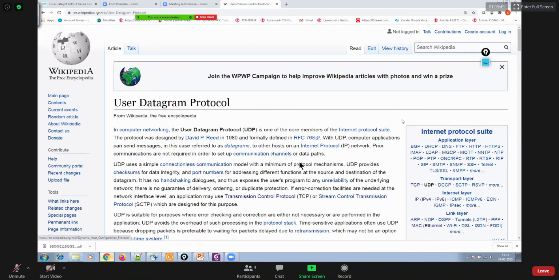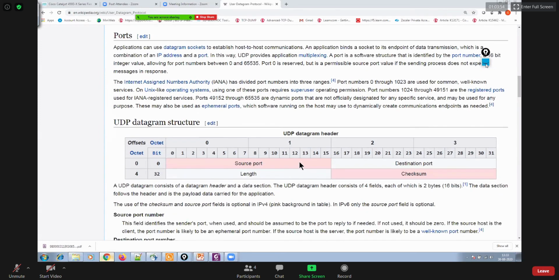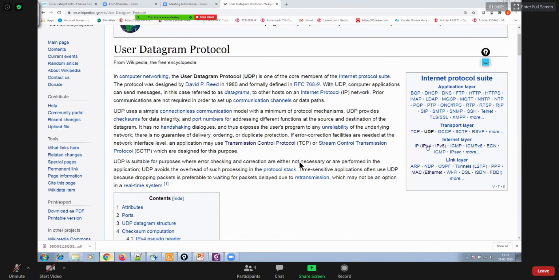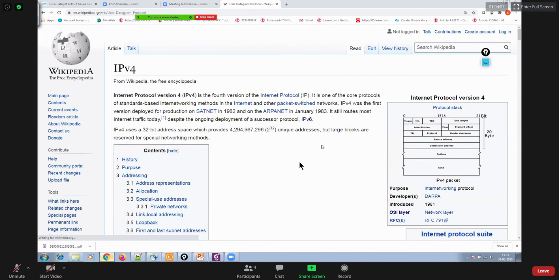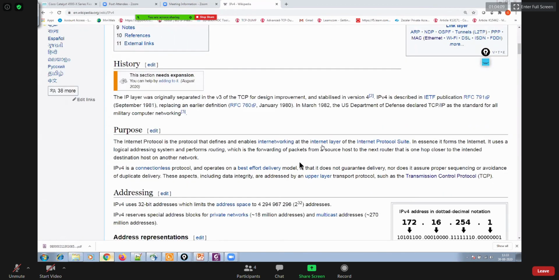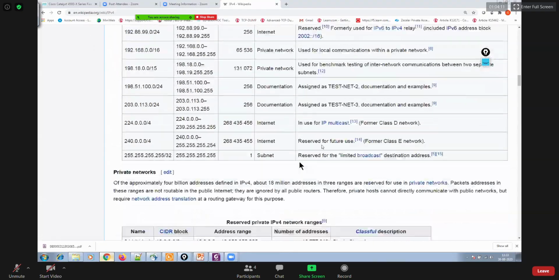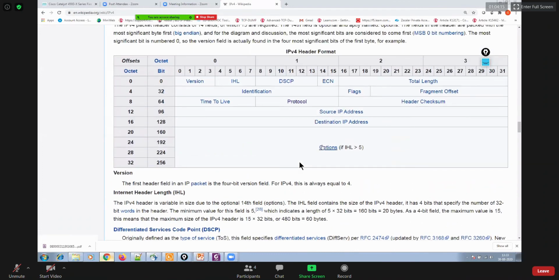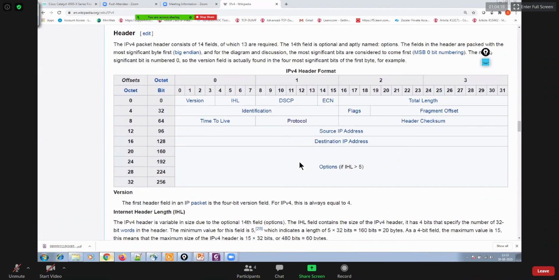The same goes with the UDP header. First you read it on your own and try to understand each and every field. Okay, that's all about the basics of networking. Same goes with the IP header. If you go to the IPv4 header and check its content, it will give you a lot of idea of how it really works. Inside the IP header, we have this whole information.